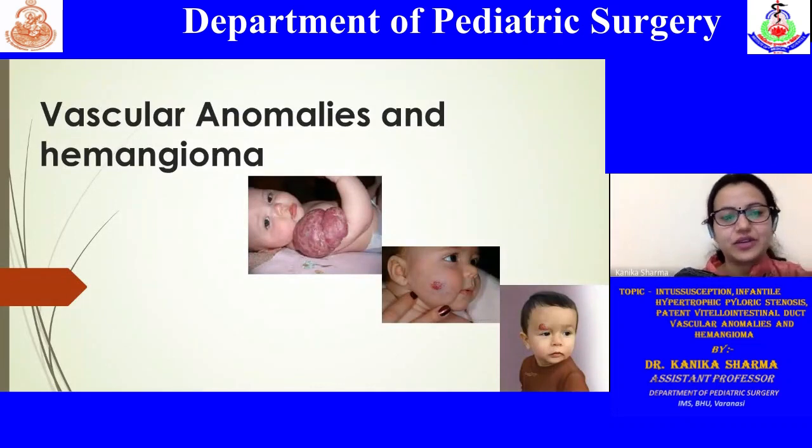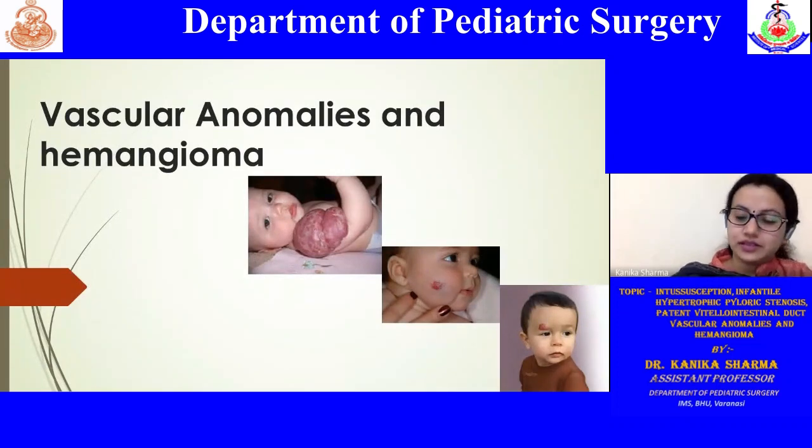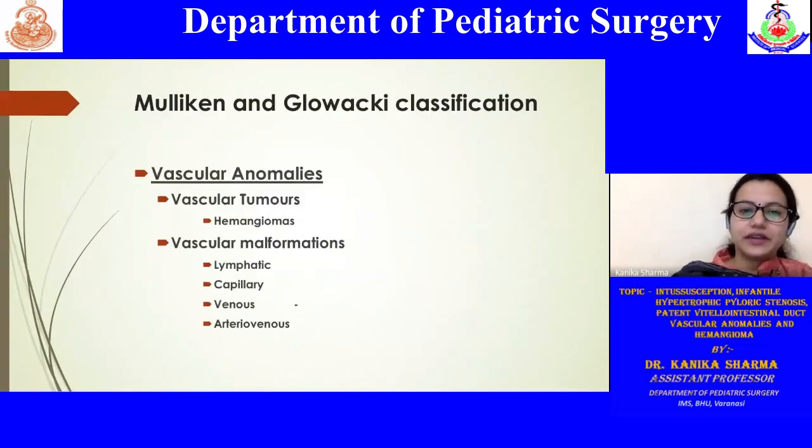So now coming on to this last topic. This is vascular anomalies, or the hemangiomas. When we discuss these vascular lesions, they have been described in various classifications differently. The important thing to note is that the word vascular anomaly comprises two different entities, that is vascular tumors and vascular malformations. So I think for you guys this classification is good enough.